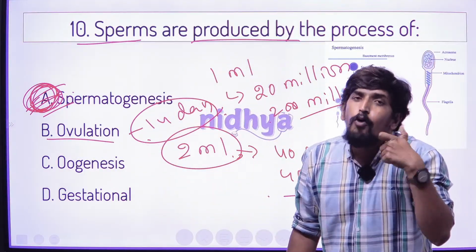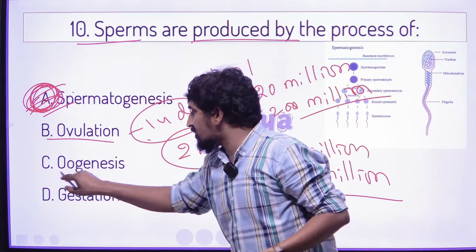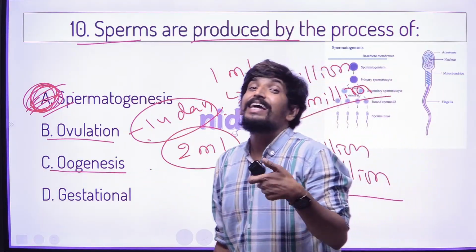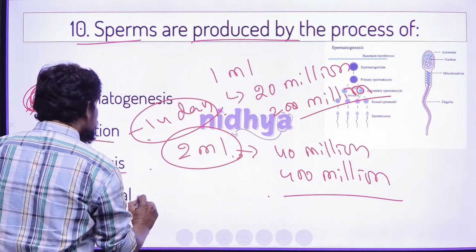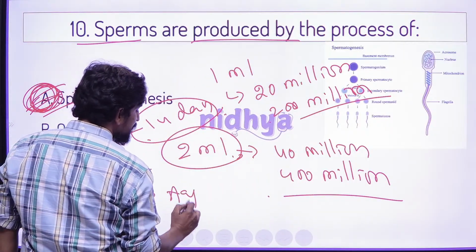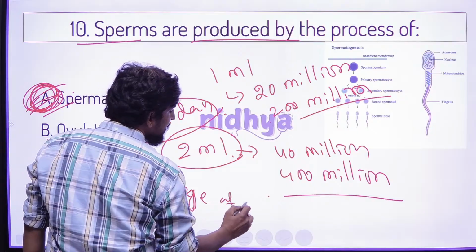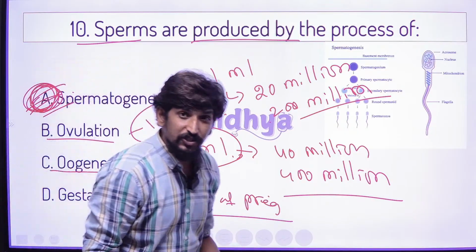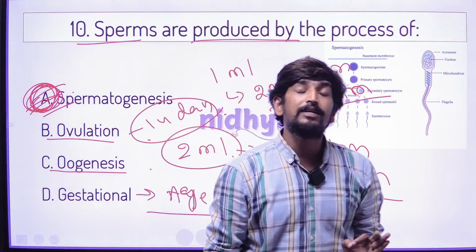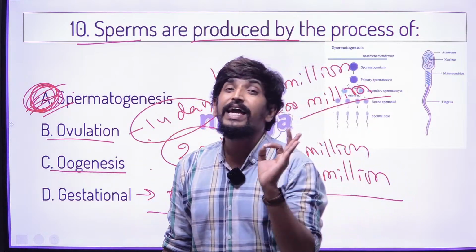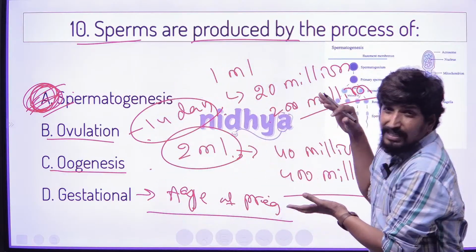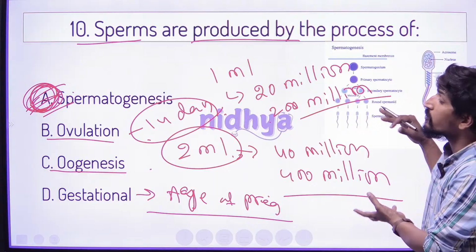Production of an ovum is called oogenesis. Gestation is the age of pregnancy, the medical term used for the age of a pregnancy. So this is the interesting option of this question.